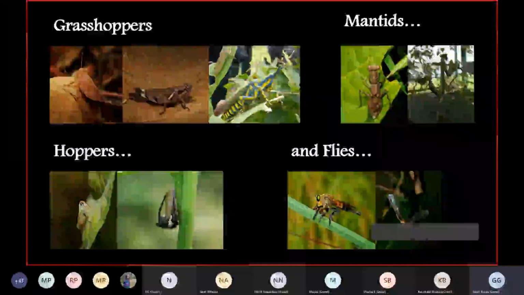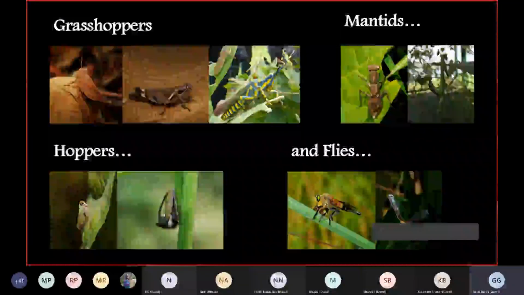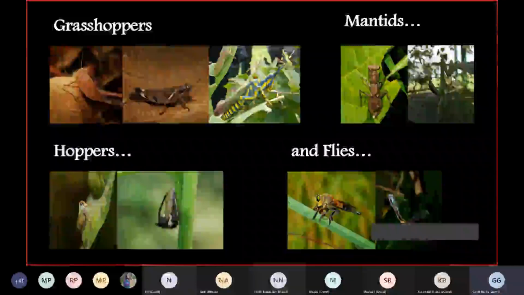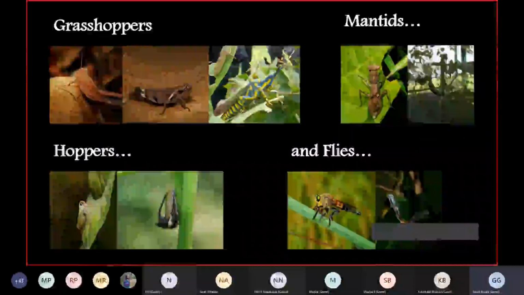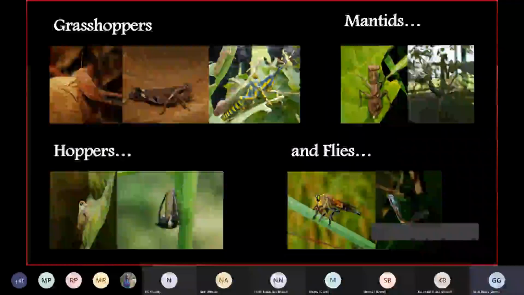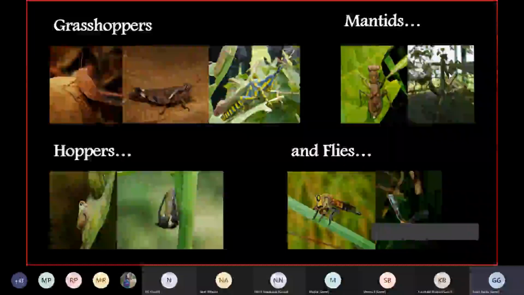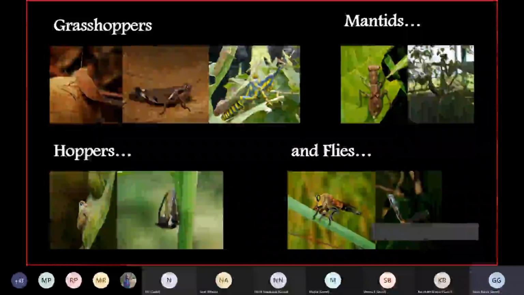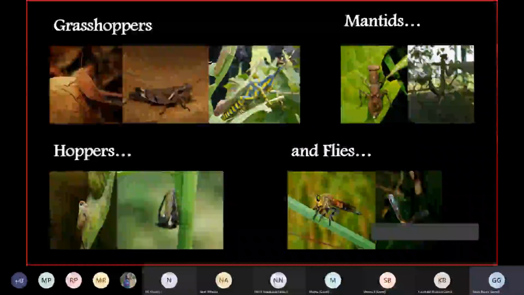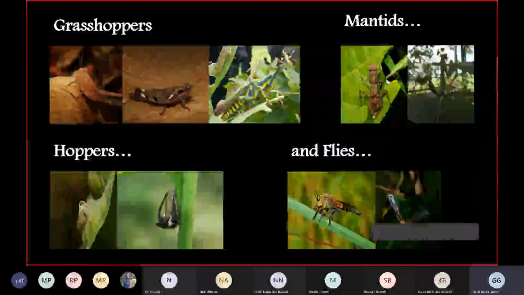Look at these front legs. There will be very few who can escape those huge legs. I think they are strong ones as well, with the bristles. So whenever it catches any insect or any prey, it is really difficult for the prey to escape. They are really meant for a kill. They are meant for a kill.